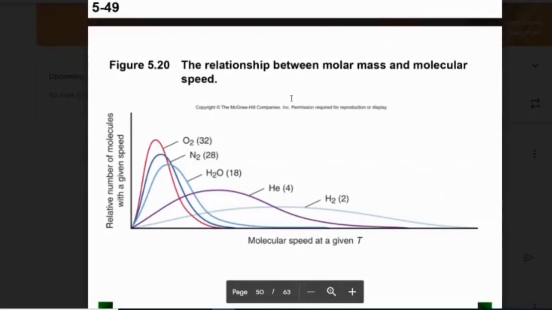And again, what happens when we have a heavier gas? We have a shorter range of speed we can actually work with, because they're heavier, so they're moving slower. So the speed is smaller, and we end up with the red line being taller. And then hydrogen is so small that there's a wider range where the speeds can be, because the mass is so small.